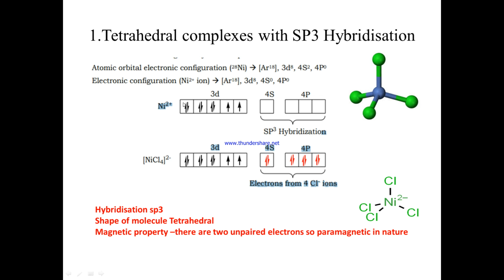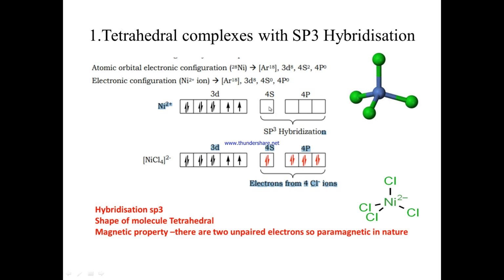Now this is how we write the orbital diagram of the Ni2+ ion. If you observe here, there are 2 unpaired electrons.